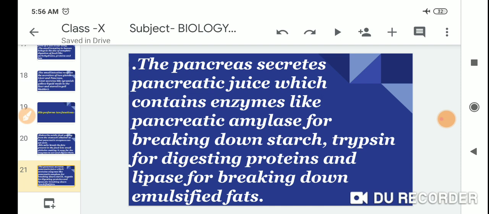The pancreas secretes the pancreatic juice, which contains enzymes like pancreatic amylase for breaking down starch, trypsin for digesting proteins, and lipase for breaking down emulsified fats.